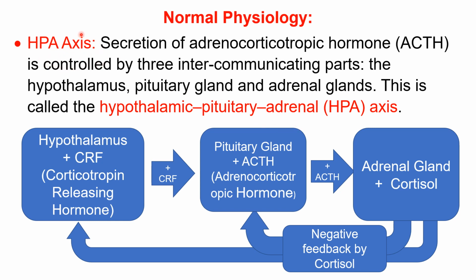This makes an axis called the HPA axis. The secretion of ACTH is controlled by three intercommunicating parts: the hypothalamus, the pituitary gland, and the adrenal gland. This is called the hypothalamic pituitary adrenal axis, in short, HPA.